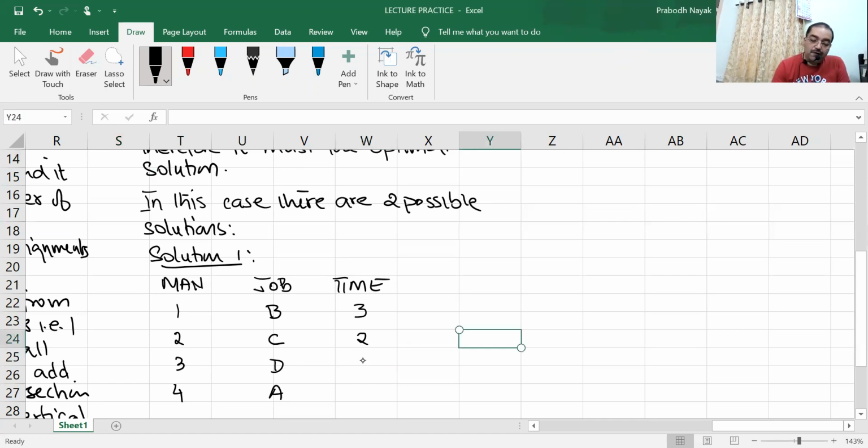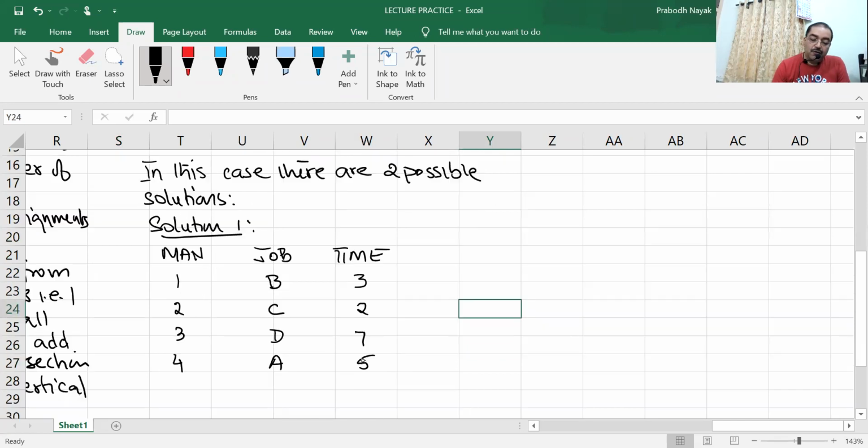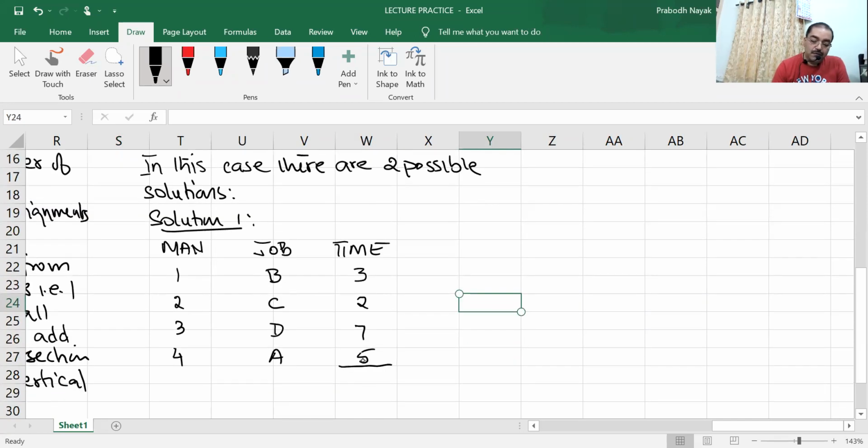Okay, 3D, value is 7. 4A, value is 5. Total how much? 7 and 3, 10, 17. Minimum time taken, 17 hours.